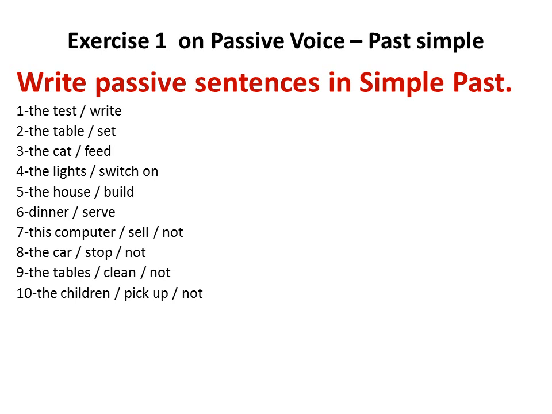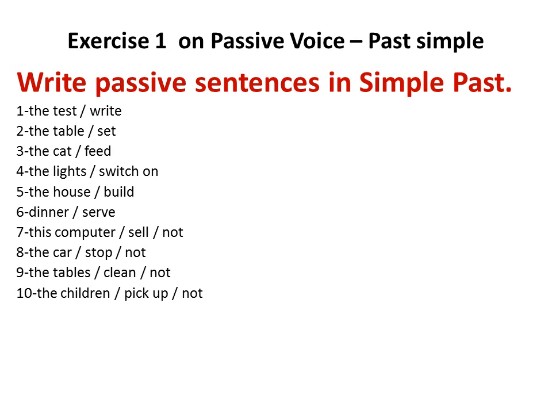Number one, the test, write. What is the object here? We will start with the test. The test, was or were? Yes, was. The test was written.